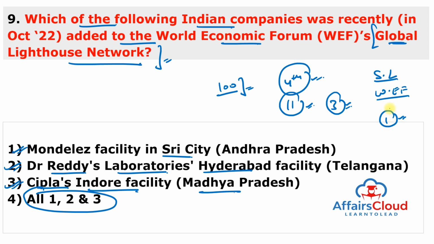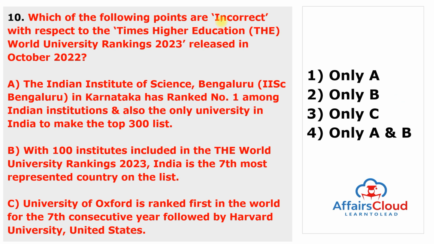Moving to next question. Which of the following points are incorrect with respect to the Times Higher Education World University Ranking of 2023 released in October 2022? So let's read the statement and find out the incorrect answer. The Indian Institute of Science Bengaluru in Karnataka has ranked number 1 among the Indian institutions and also the only university in the India to make the top 300 list.